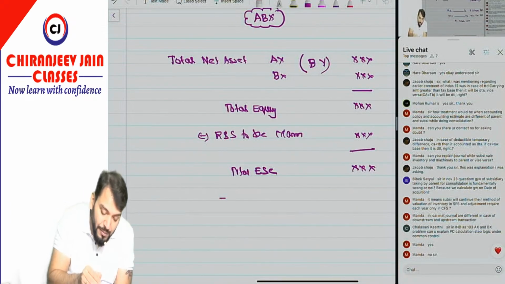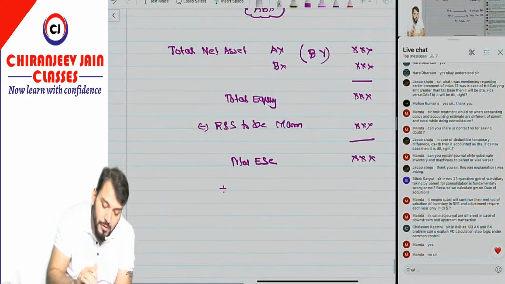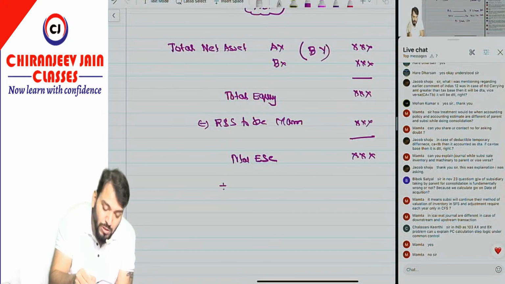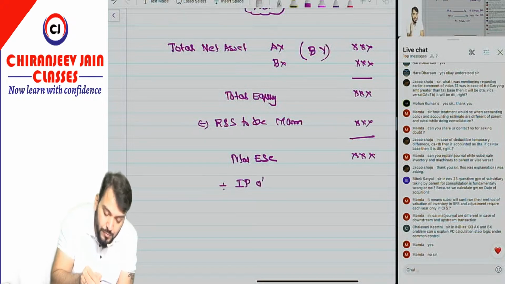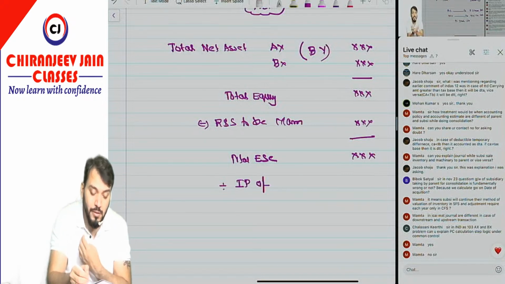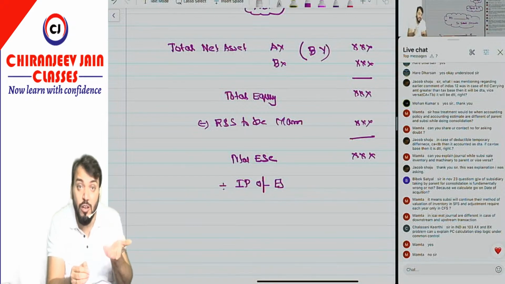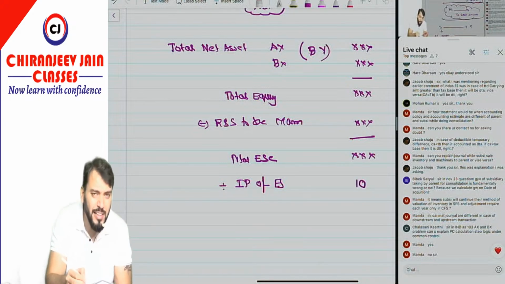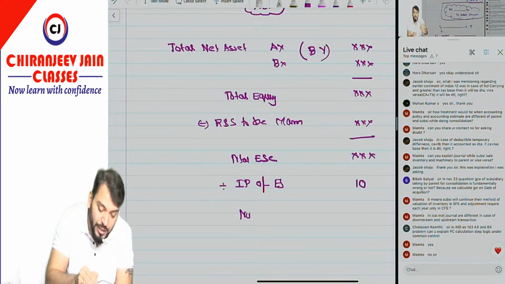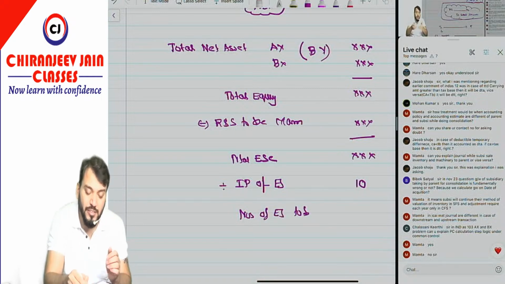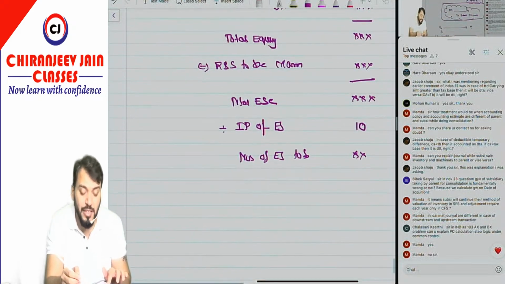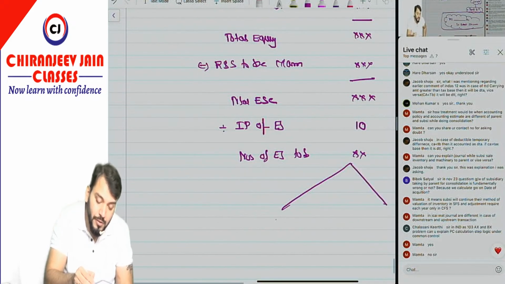Understood? Now we'll divide this total equity share capital by the issue price of equity shares to be issued. In that question the issue price was not given, so we'll always assume at par. I think it was 10. So this will be the number of equity shares to be issued to AX and BX, and this will be allocated to the AX owners and BX owners.